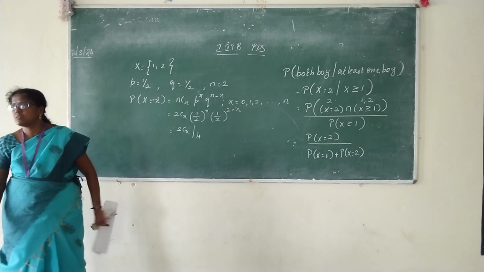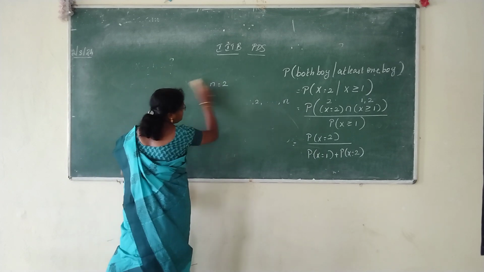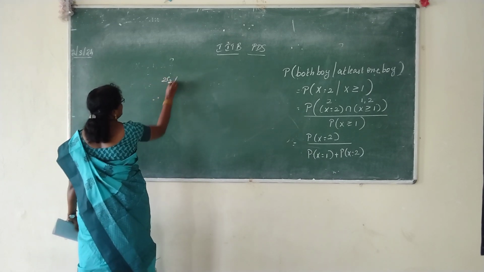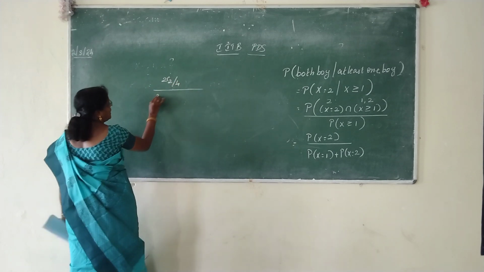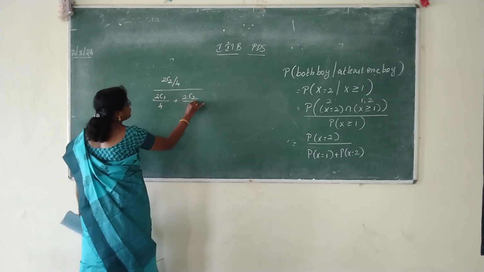Should we proceed? Substitute the formula. Numerator, substitute X is equal to 2, so numerator is 2C2 by 4, divided by the denominator X equal to 1: 2C1 by 4, again 2C2 by 4.